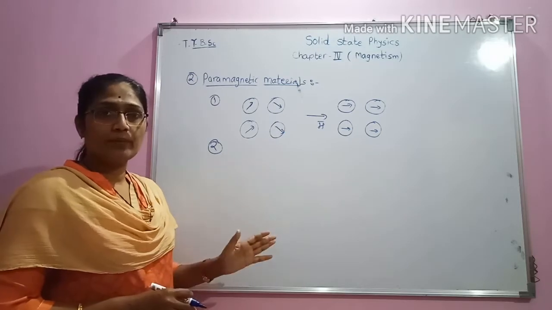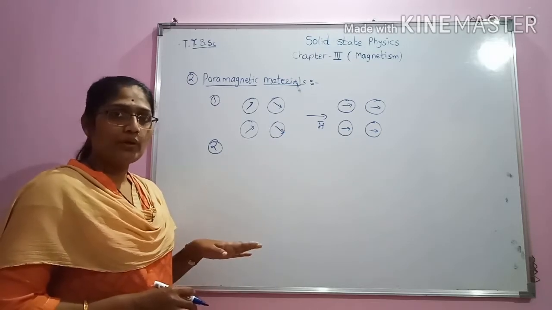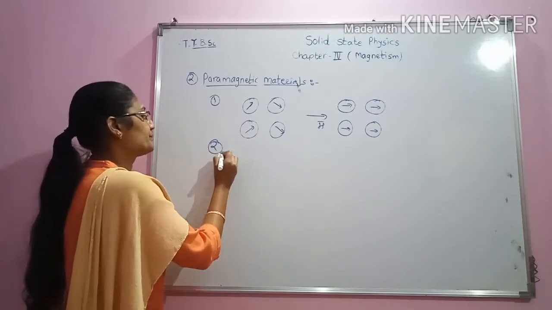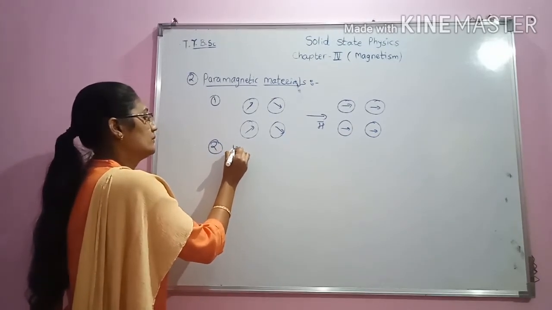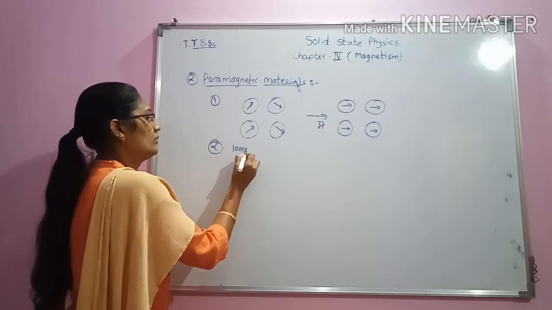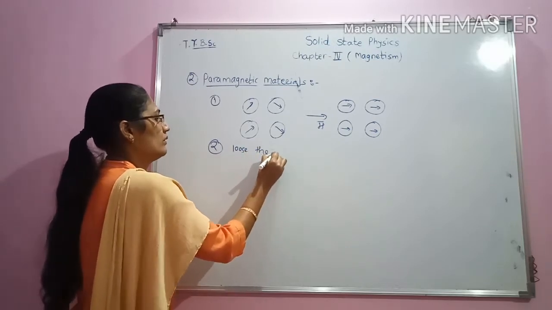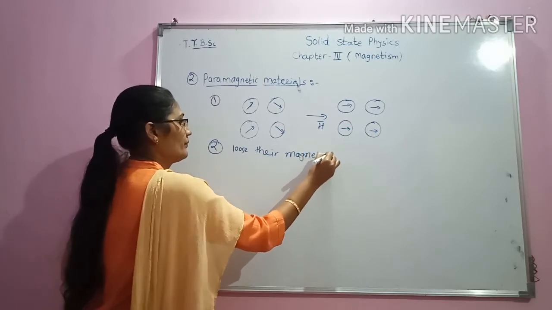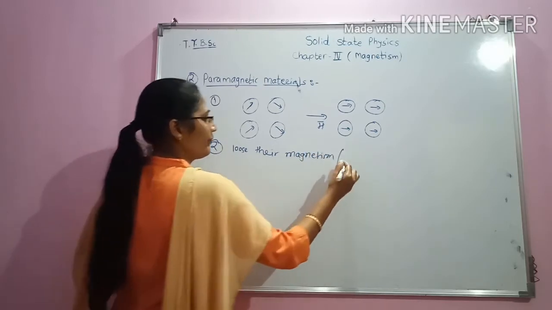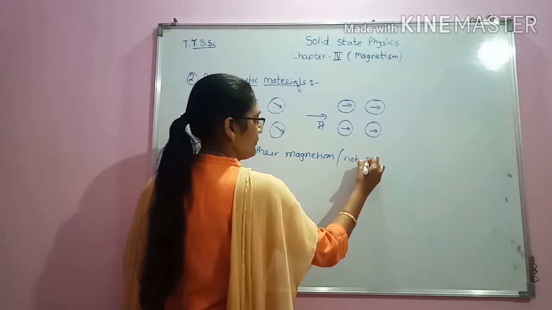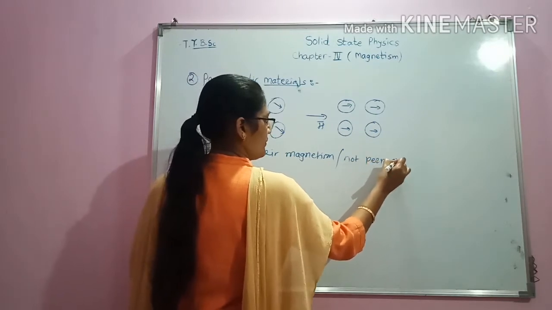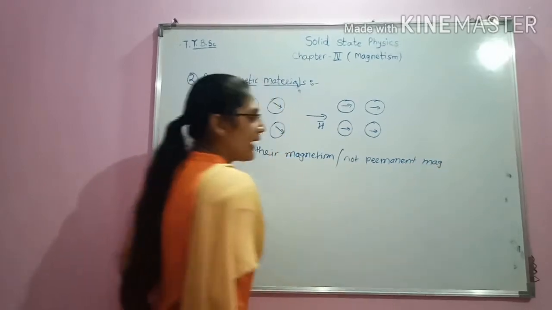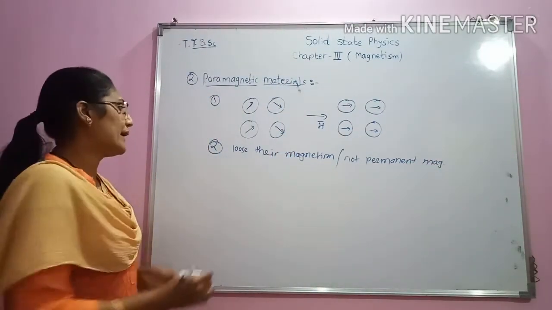Therefore, they are not permanent magnets. They are temporary magnets. Then the next property is